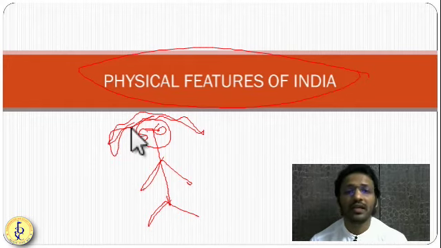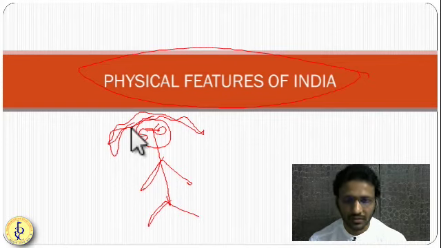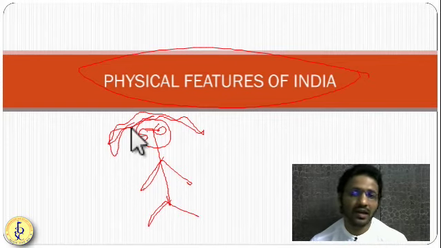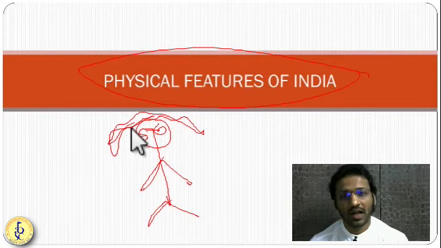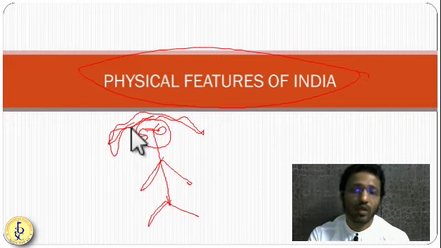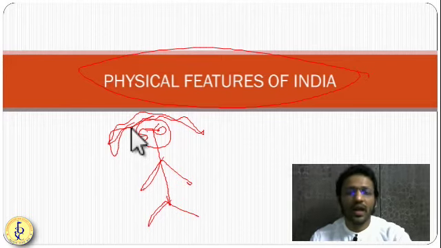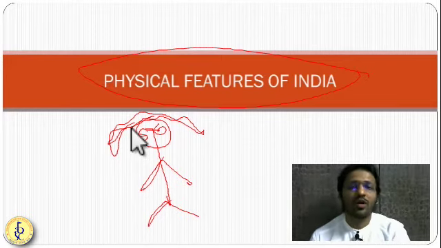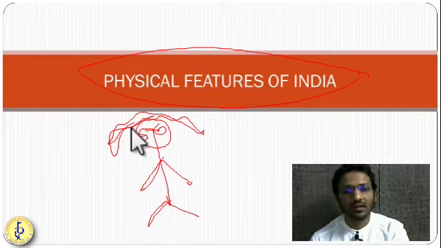So similarly, India has a physical feature. Definitely it does not have hands and legs and eyes, but definitely it has various physical features. It has an external appearance. So today we are going to see how the external appearance of India is made. What are its various divisions? What are its various parts? Or in one way, what are the organs we can see externally?